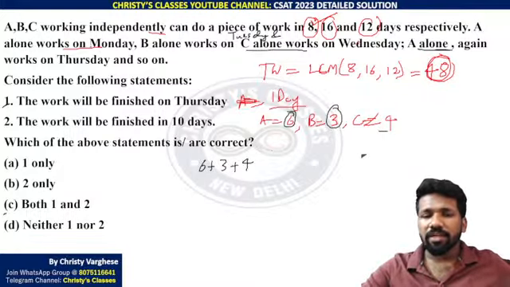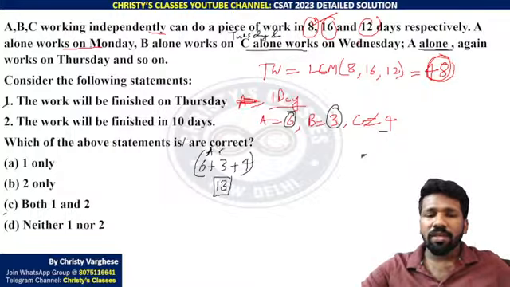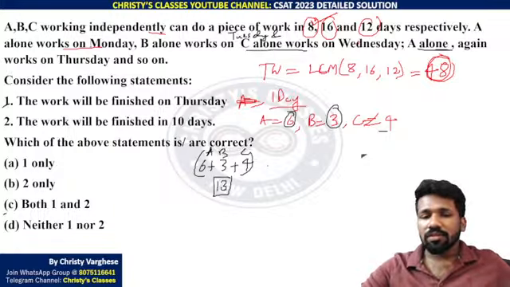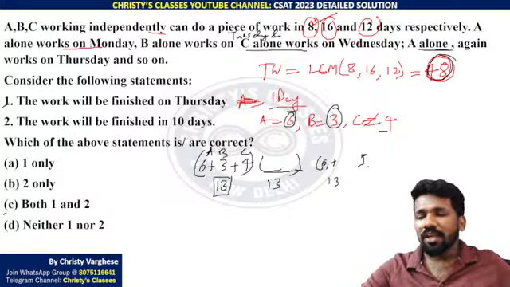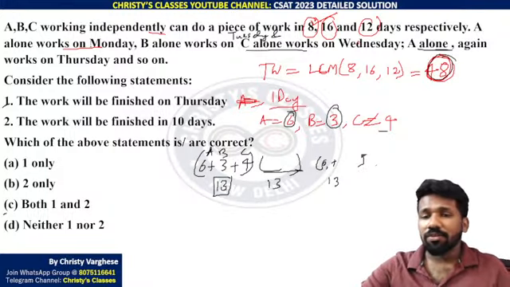So this pattern is repeated. That means in 3 days, 6 plus 3 plus 4, 9 plus 4, 13 chocolates are completely eaten by A, B, C together. So next 3 days, one more 13 set is completed. When you complete 48 only, we can stop this. So next 6 plus 3 plus 4 will make another 13, 39. 39 plus 13 is 52. That much is not needed.